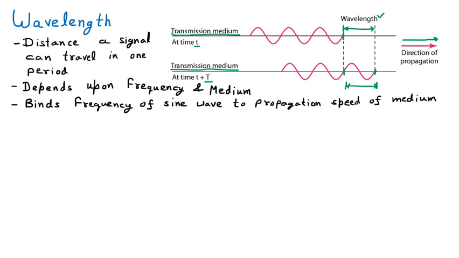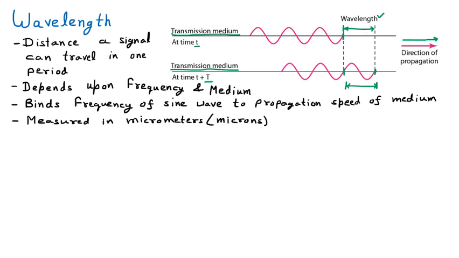This line is linked with the previous line, as we have said that the wavelength depends on frequency and medium. So it looks at the frequency of the sine wave, meaning all the signals moving in sine waves, what is the frequency of that, and what is the propagation speed of the medium. Both are combined, and from that the wavelength depends. The next thing about the wavelength is that it is always measured in micrometers or microns.